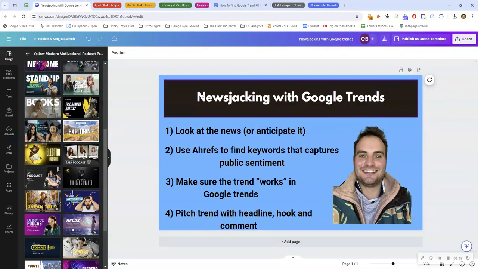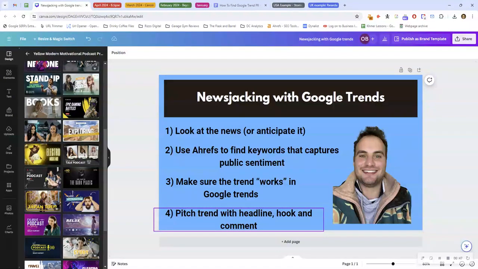All right, today we're going to look at newsjacking with Google Trends. So the basic process is to look at the news, find the top stories, to use Ahrefs to find keywords that capture the public sentiment around the story, to put that keyword in Google Trends and see if there is some sort of sharp upward or downward spike in trends that sort of makes the story, and then to pitch the trend that you find with a headline, a hook, and a comment in your pitch, and then that becomes the story.